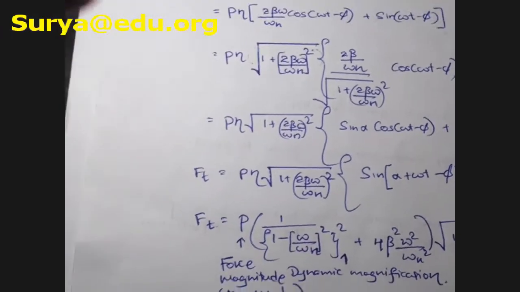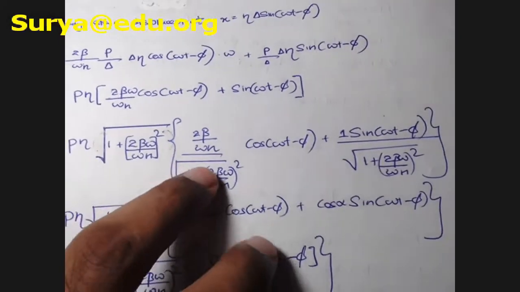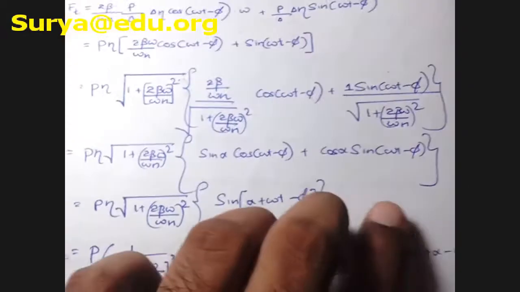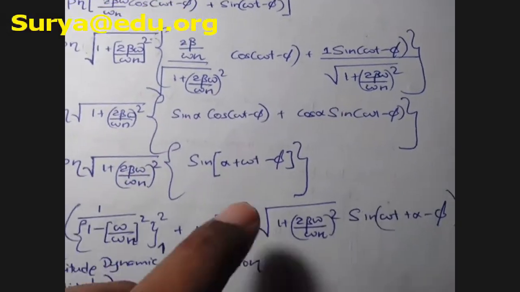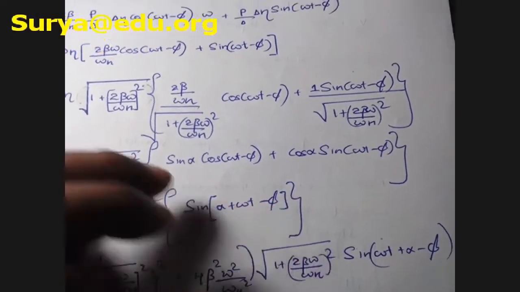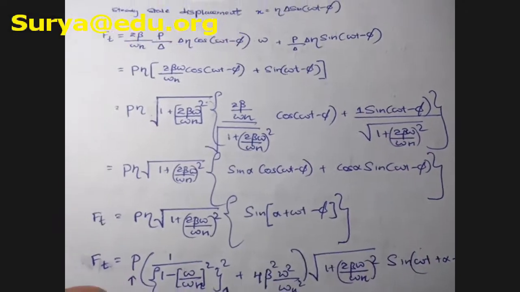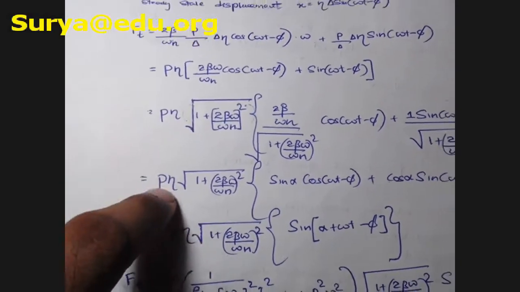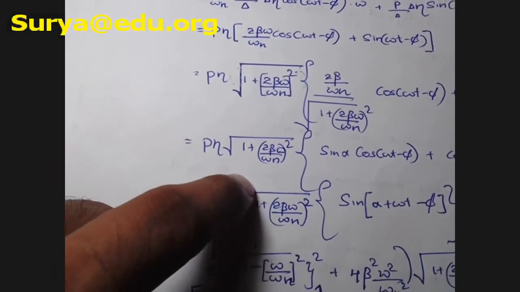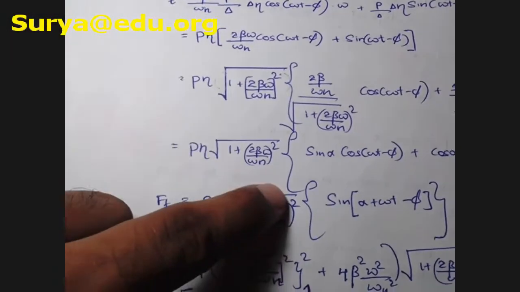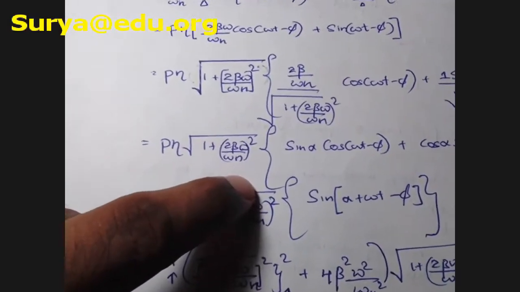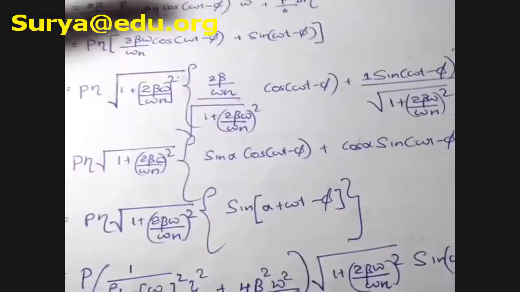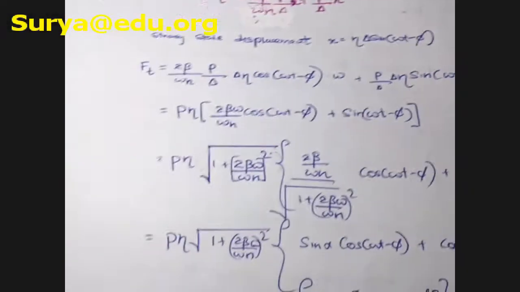Here we are obtaining something, this part, as you can see, we want to convert into a trigonometric function, something like a sine of alpha plus omega t minus some phase, right? Do you know what this eta is? This eta equals 1 over the square root of 1 minus r squared squared plus 4 beta squared r squared, right? Guys, I think that is basics. I think you know that. So these are the steps, right?